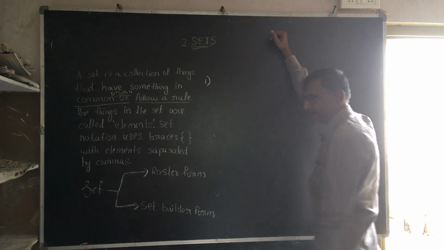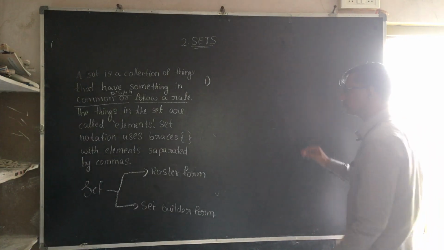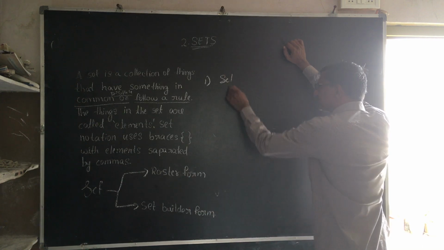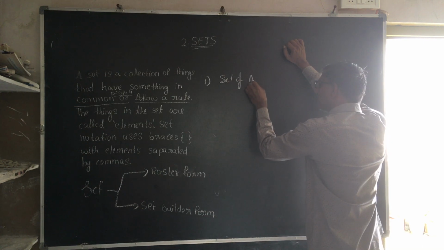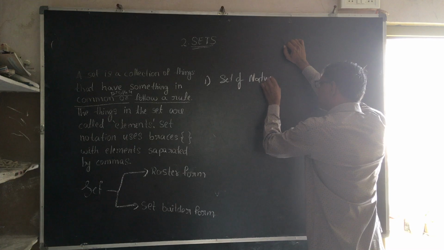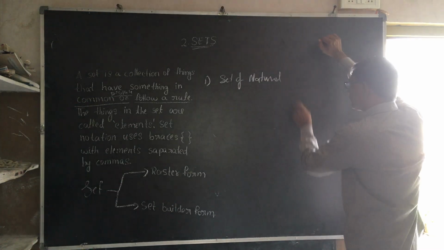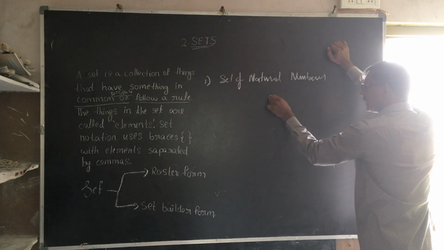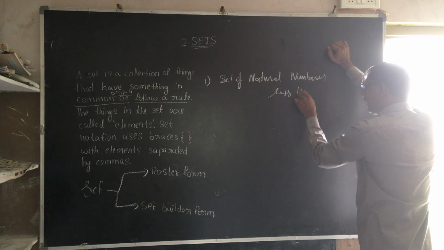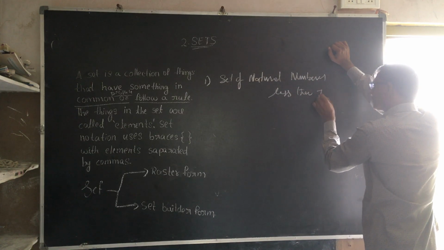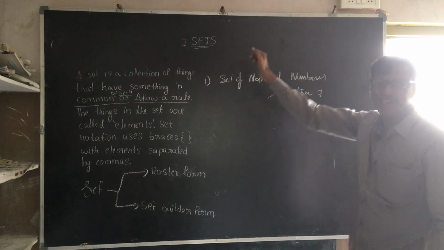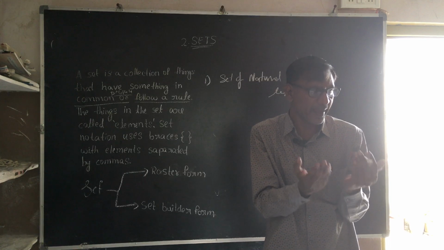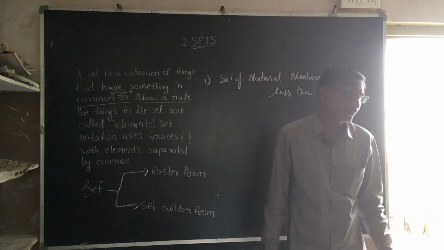This is my first example: set of natural numbers less than 7. This is sentence form, right? I make it a sentence, and I make it into a set.